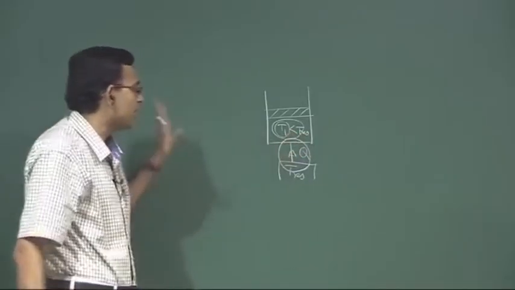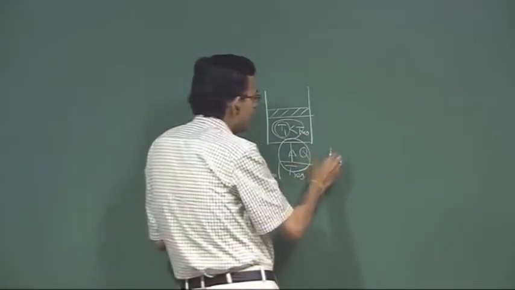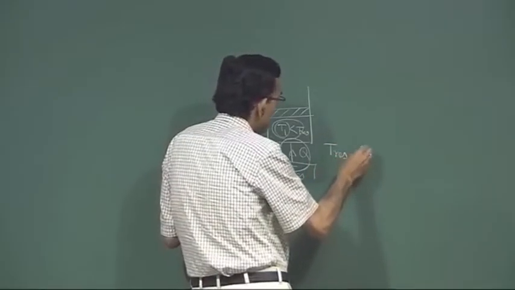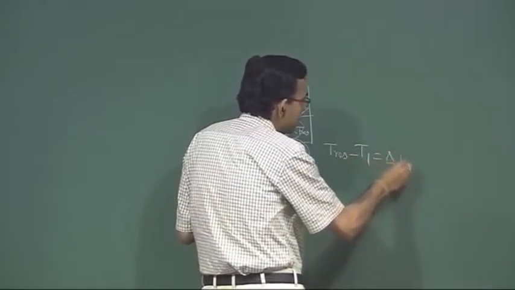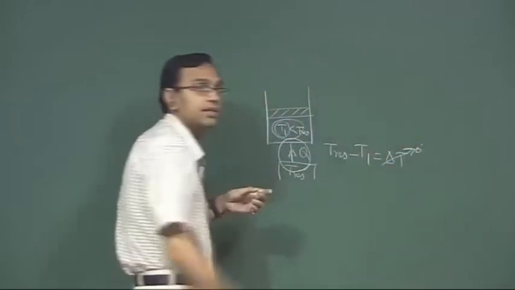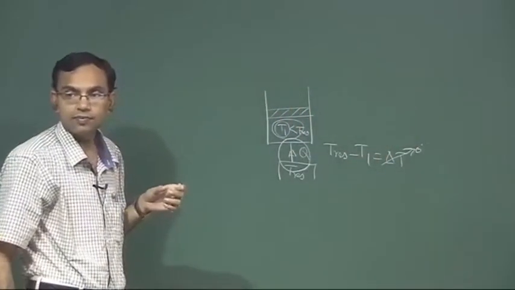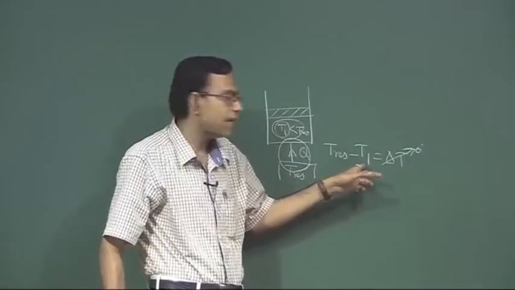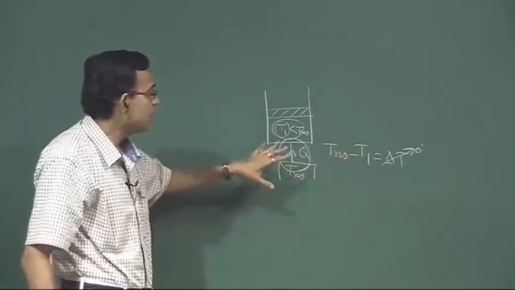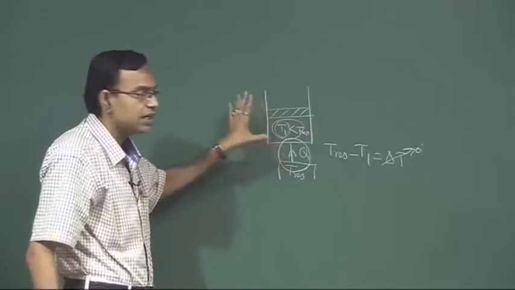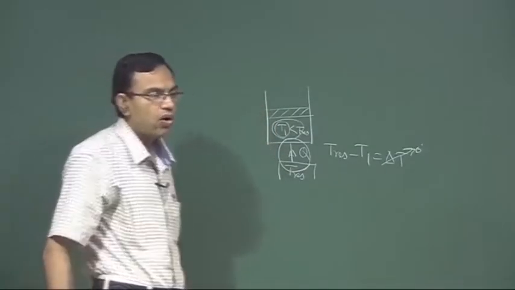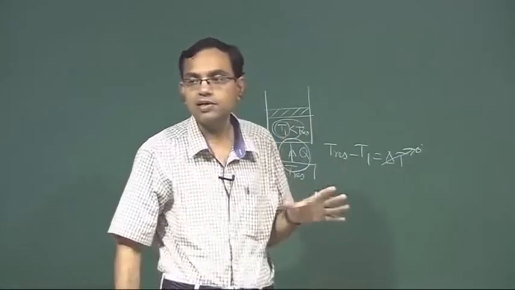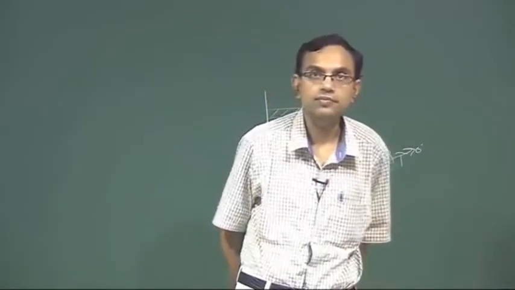It will be totally reversible if T reservoir minus T1 is some delta T, very small, tending to 0, then it is externally reversible. Otherwise, it is just an internally reversible process. So, the statement that all isothermal processes must be reversible is not correct.